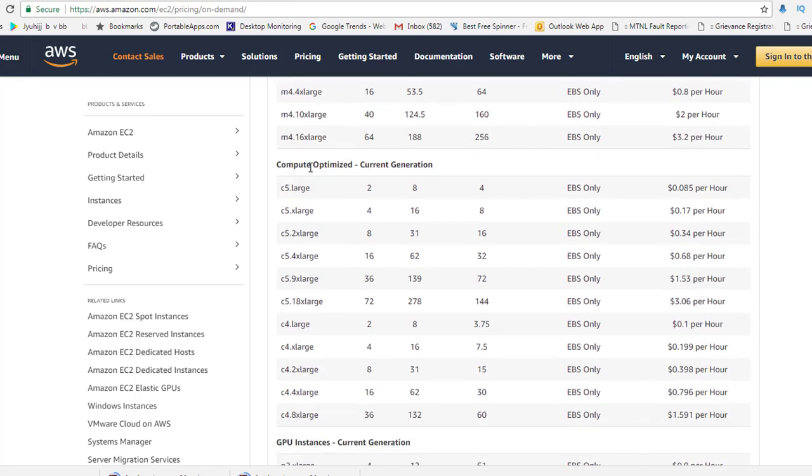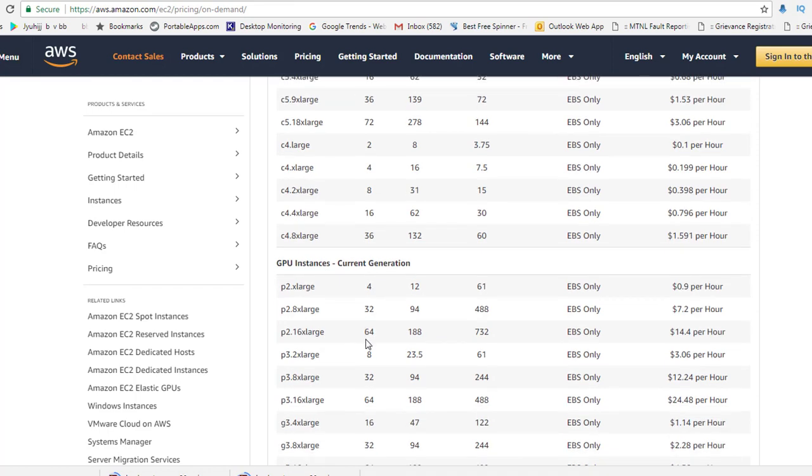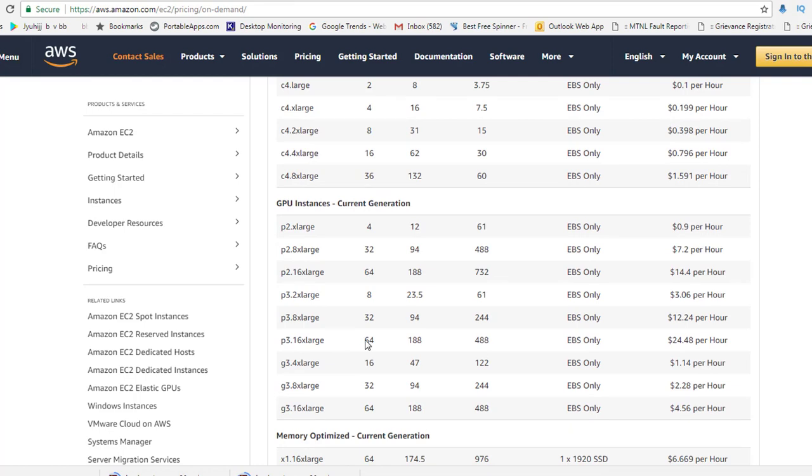And if you see compute optimized, they have more CPU, and more powerful CPUs. If you go to GPU instances, there are a few instances which have a graphic card loaded, which you can utilize for graphic intense work.